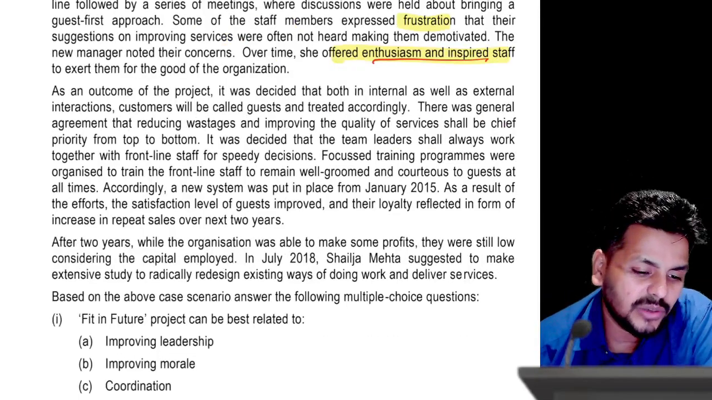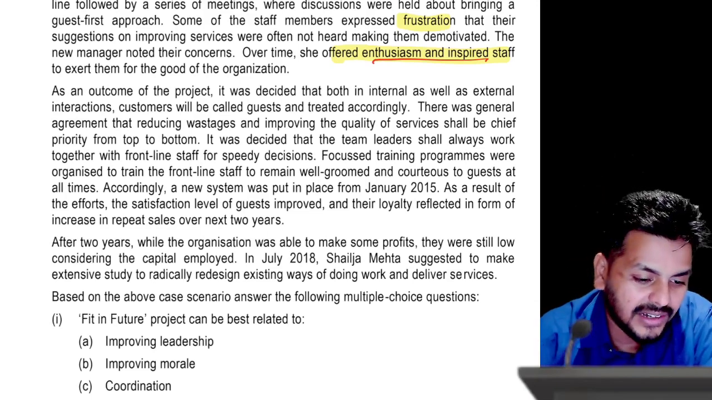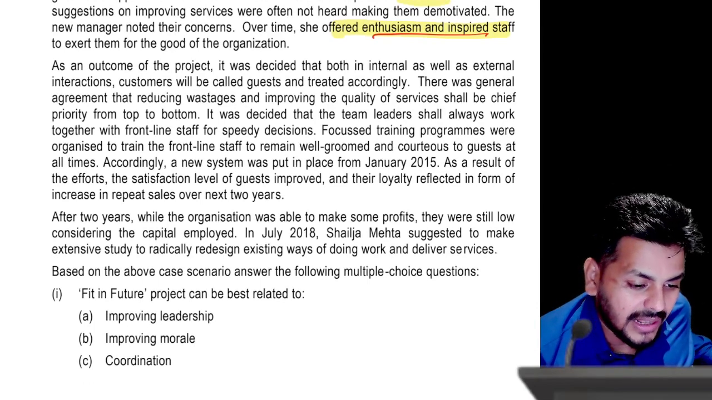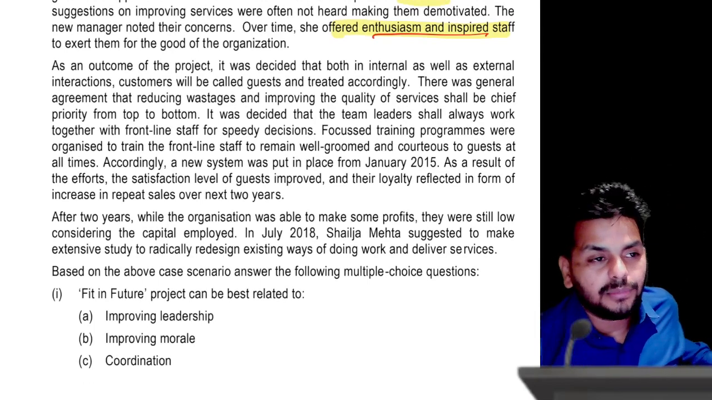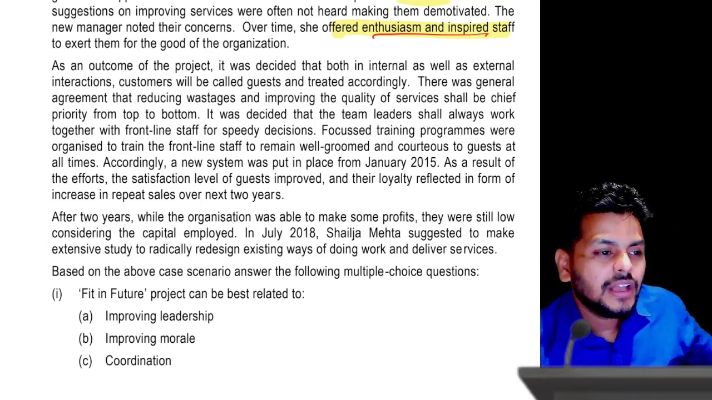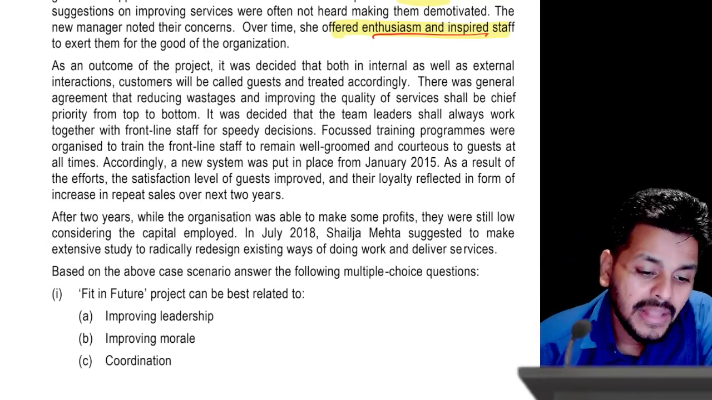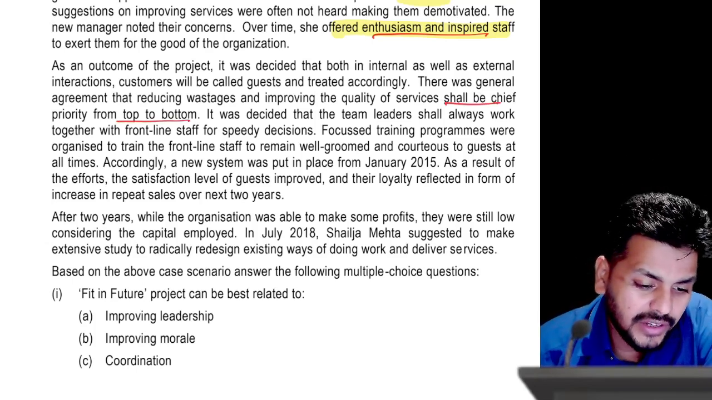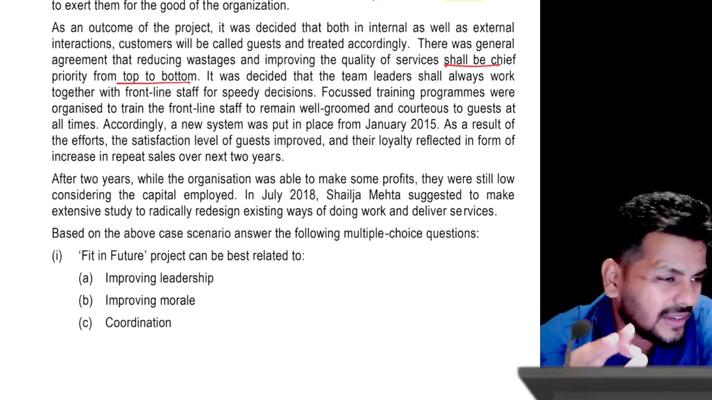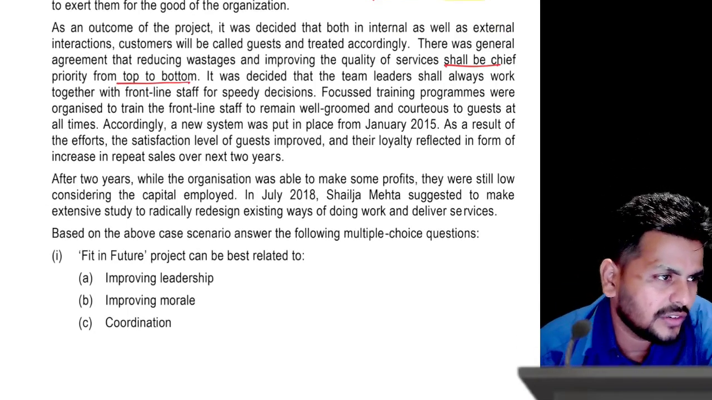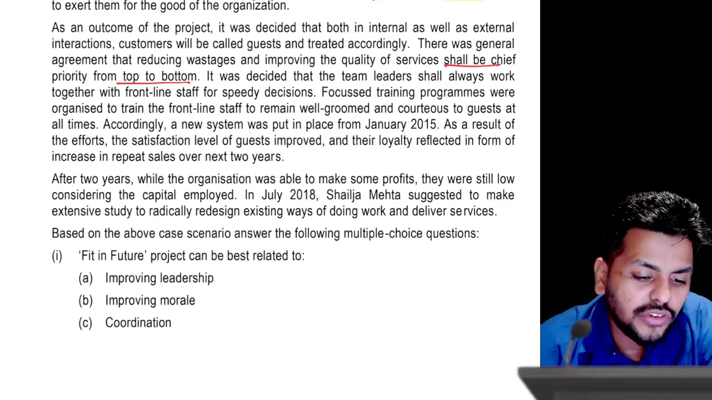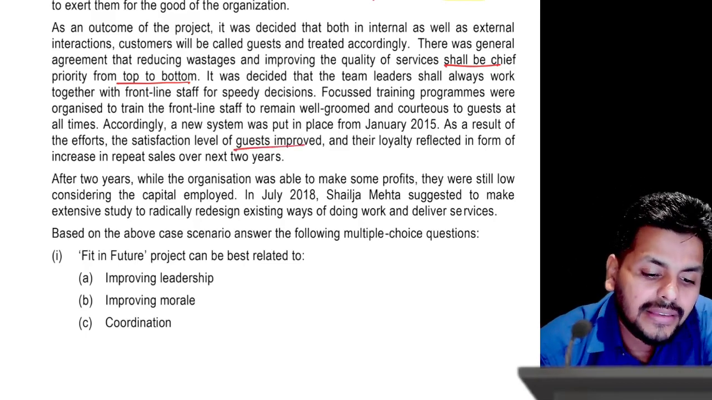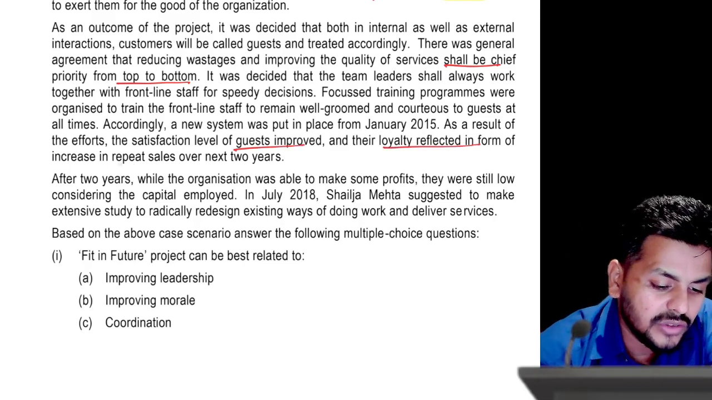As an outcome of the project, it was decided that both internal as well as external interactions, customers will be called guests and treated accordingly. There was a general agreement that reducing wastages, now that's a very important aspect because that has been done here, and improving the quality of service shall be the chief priority from top to bottom. It was then decided the team leaders shall always work together with the frontline staff. So, in line with taking their suggestions into consideration and all of that. Okay. So accordingly, a new system was put in place from Jan 2015. As a result of the effort, the satisfaction level of the guest improved, and their loyalty reflected in the form of increased repeat sales over the next 2 years.